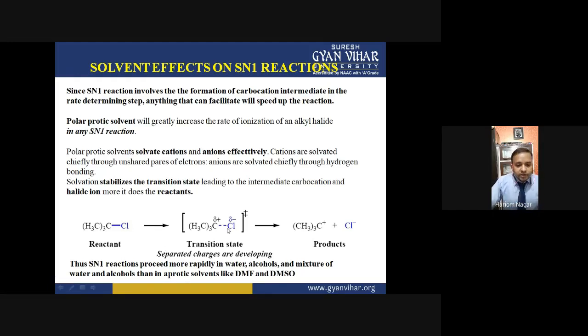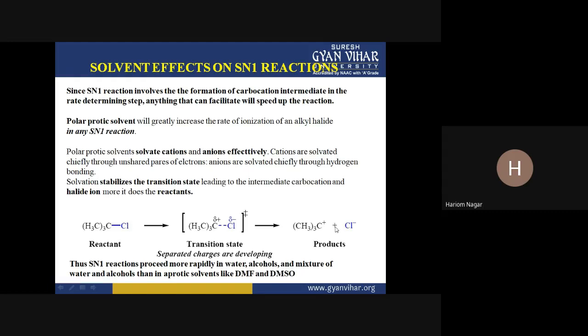Here this group, Cl, earlier had bonding with Cl, but as soon as another nucleophile came here, its bonding with Cl broke, and it formed a bond with the nucleophile, right? So actually polar protic solvents increase the polarization or ionization of this bond, and due to the increased rate of ionization, there is formation of ions very rapidly.